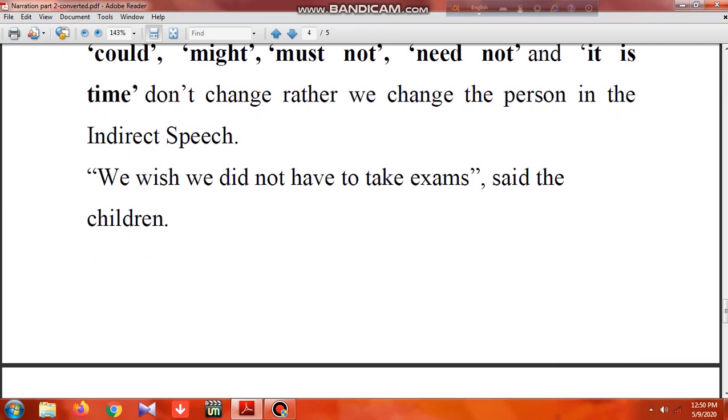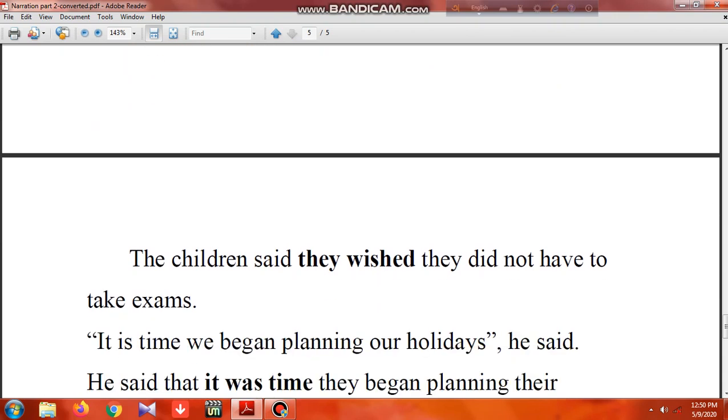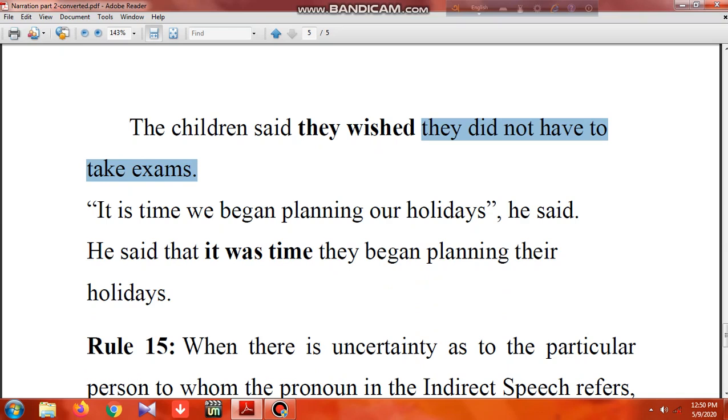So here's an example. "We wish we did not have to take exams," said the children. They actually had a wish, but it didn't take place. That's why it is called unreal past. So in this case, what to do? The children said that they wished they did not have to take exams. Only we took they and the verb changed. Others remain unchanged. "They did not have to take exams" remains as it was. "It's time we began planning our holidays," he said. He said that it was time they began planning their holidays. So these also remain unchanged.